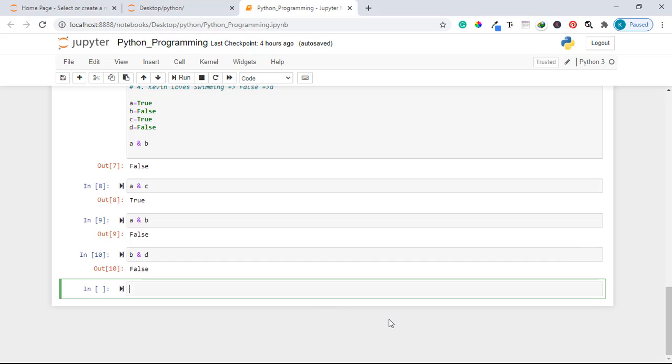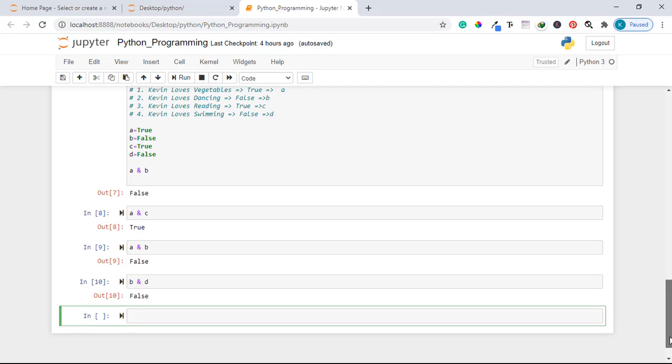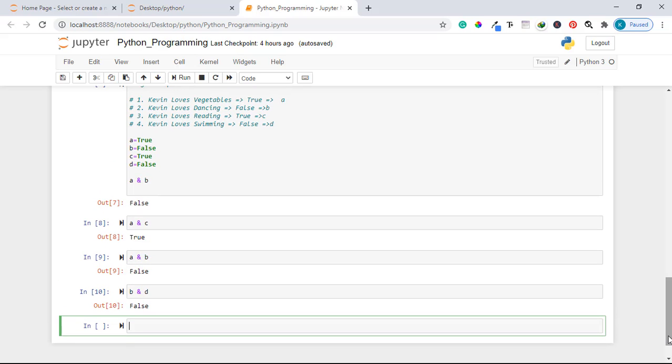Let us look at the OR operators before we can go into actual implementation and how we can apply it in the real world situation. So let's say, for example, with this same statement, if I say Kevin loves vegetables or Kevin loves dancing, I can write it like this: Kevin loves vegetables or Kevin loves dancing.